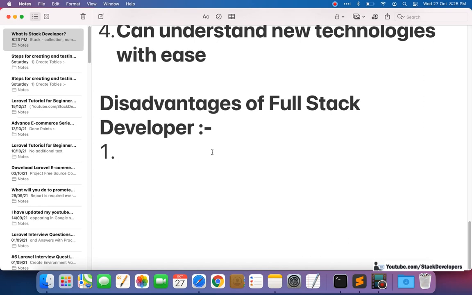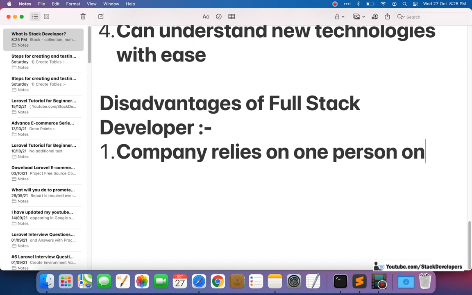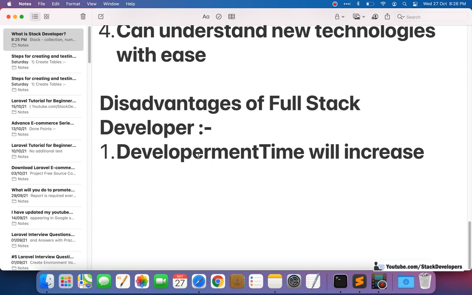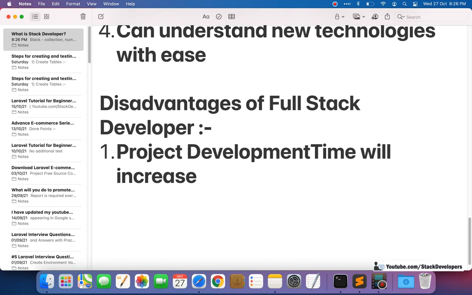So the company relies on one person only, and project development time will increase, because the full stack developer is responsible for everything.